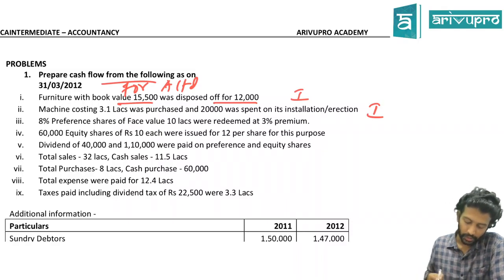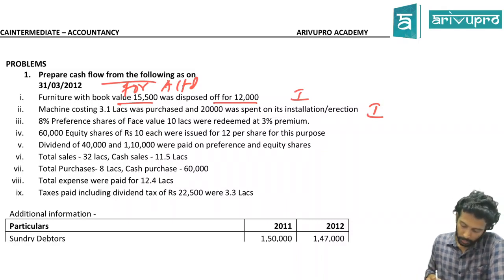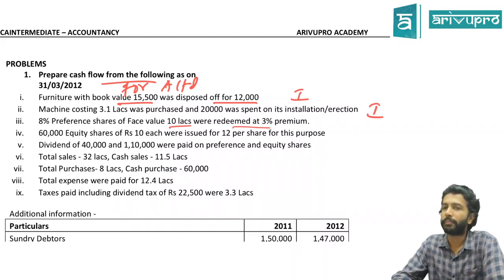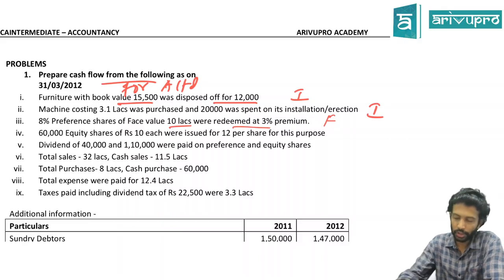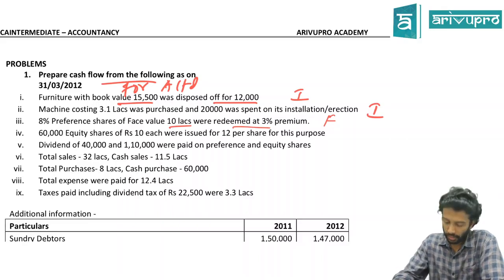Next, 8% preference shares of face value 10 lakh were redeemed at 3% premium. Redeem means what? To cancel or to pay back. You're paying back what? Preference shares. So payment to preference shareholders is part of what? Finance activity. How much did you pay? 10 lakh? They said, I don't want 10 lakh, I want 3% extra. That means you're paying them 10 lakh 30,000. Yes, part of your finance activity.